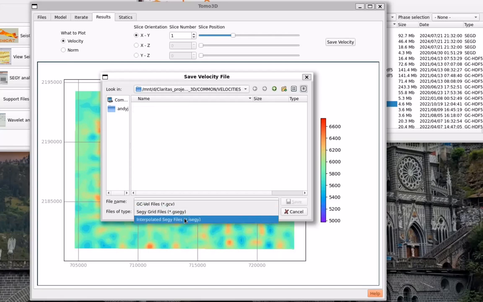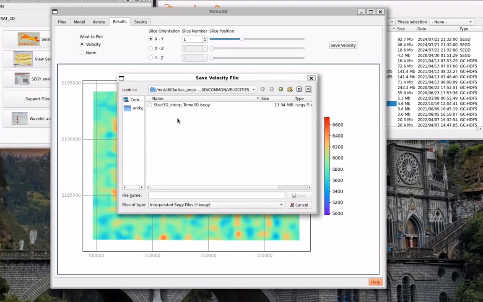And then finally we've added a new option, which is the interpolated Seg-Y files option. It interpolates the velocity model you've created, rather than it being on the grid locations where you've run the Tomo 3D inversion, onto your geometry grid inline cross lines, and then you can use it as part of your depth velocity model for depth imaging or whatever else you might want to use that velocity grid for. Any questions about this, please do let us know.